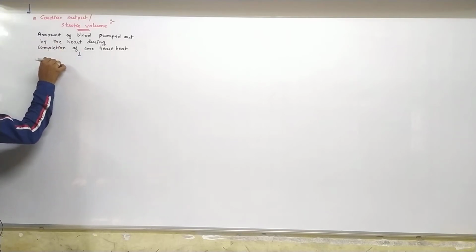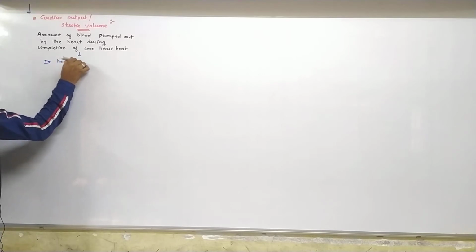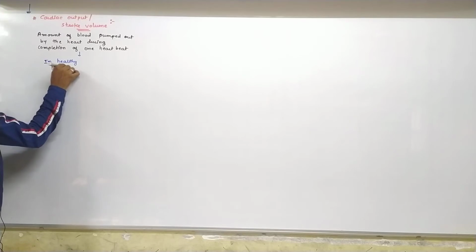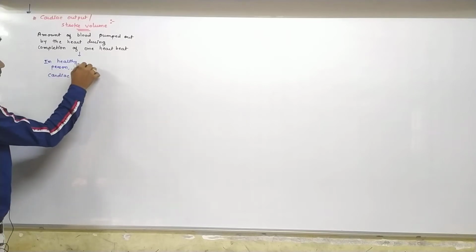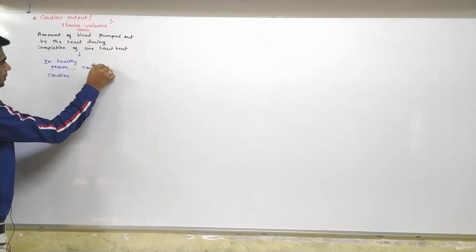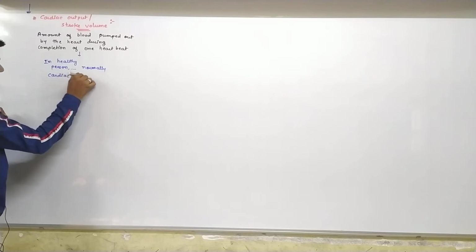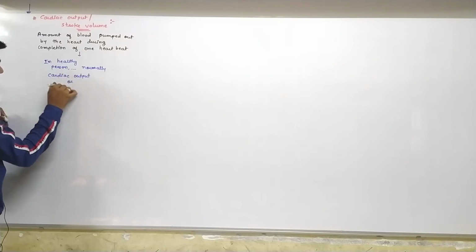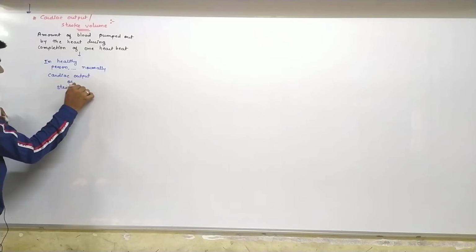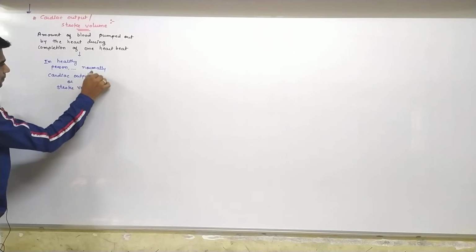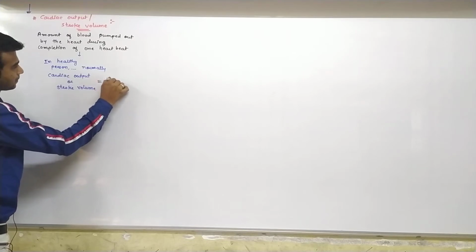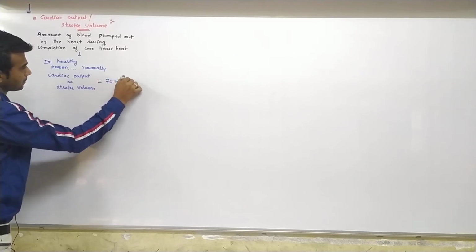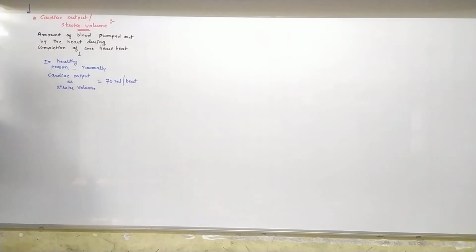So in a healthy person, it is around 70 ml per one beat.